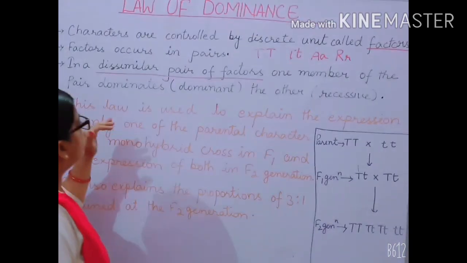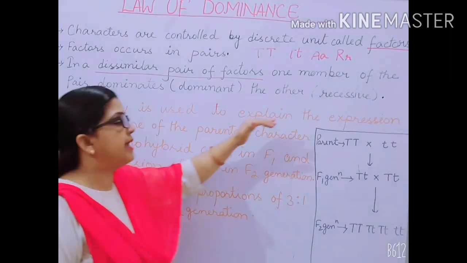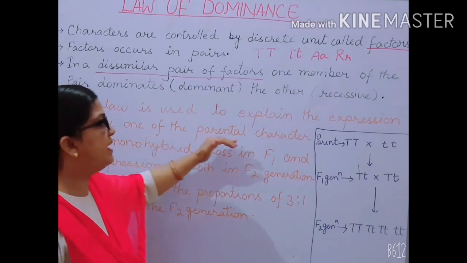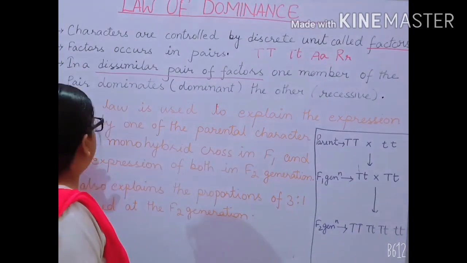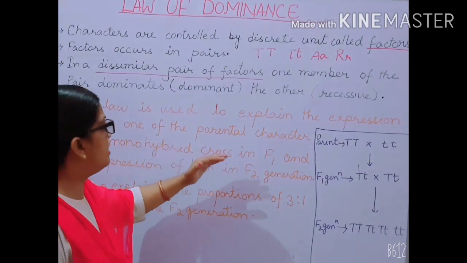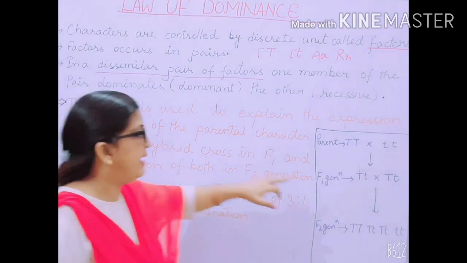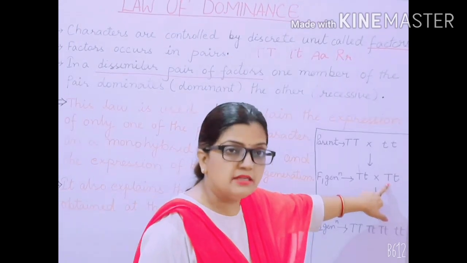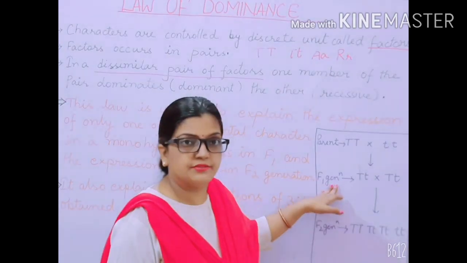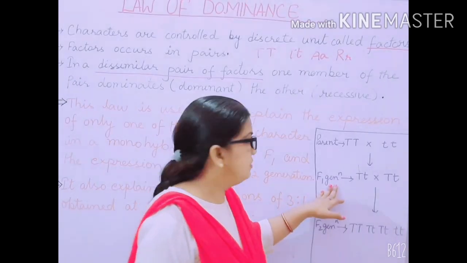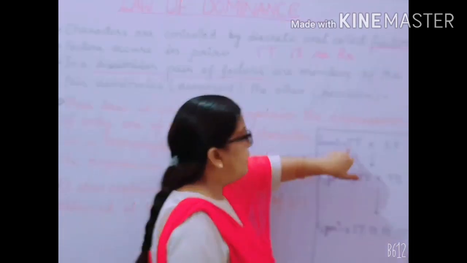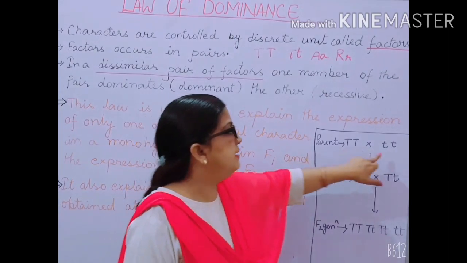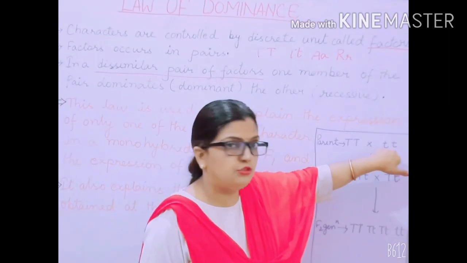The sentence is saying that this law is used to explain the expression of only one of the parental characters in a monohybrid cross in F1 generation. Any one of the characters of a parent is expressed during the F1 generation. Is it clear? No, I'll explain it. The parent generation has one pure tall and the other pure recessive, dwarf.